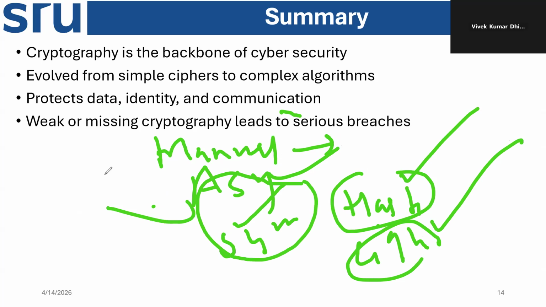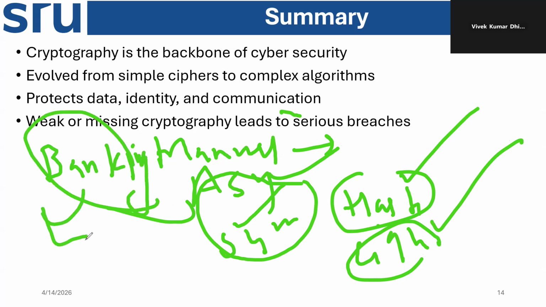Through the banking example, we understood why cryptography is mandatory for money transaction security, digital transaction security, employee information security and data security. Same for the organization, same for the WhatsApp chat. Also, we understood one message.